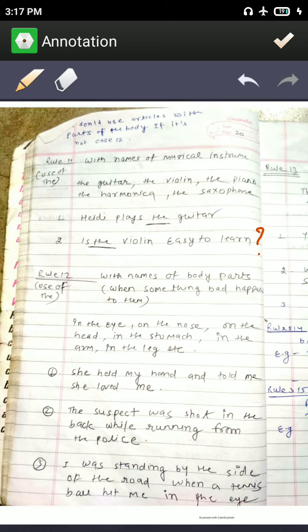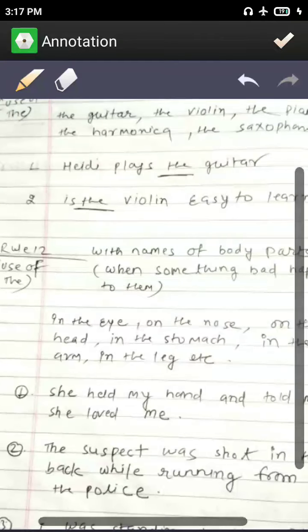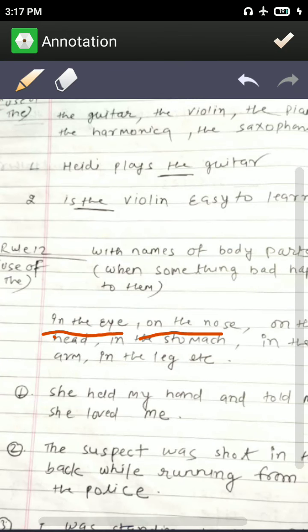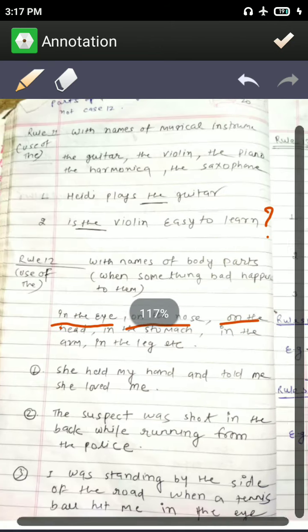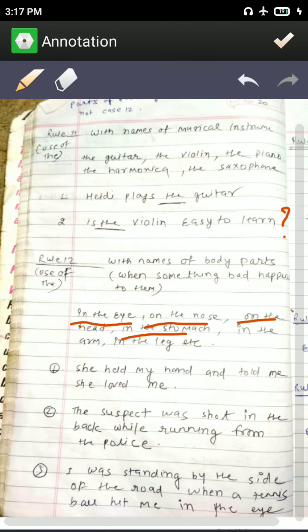Now let's move to rule number 12, with names of body parts when something bad happens to them. When something bad happens to a body part, then we'll also use the here. For example, in the eye, on the nose, on the head, in the stomach, in the arm, in the leg, etc. For example, she held my hand and told me she loved me. Here you can see that there is no harm to the body part, so we'll not use the here.